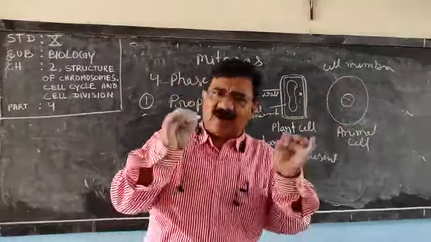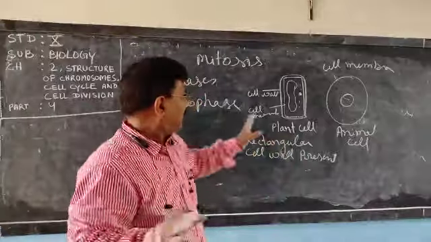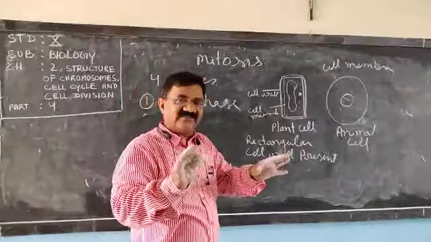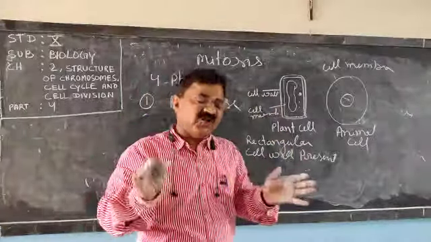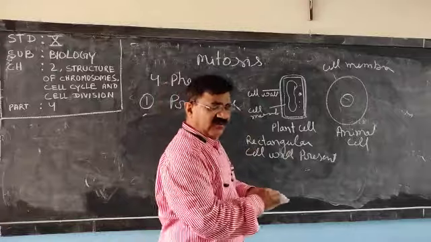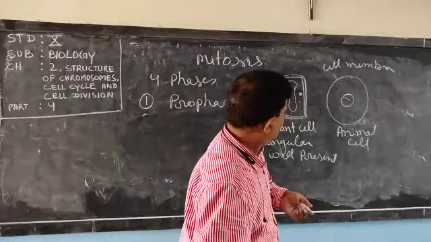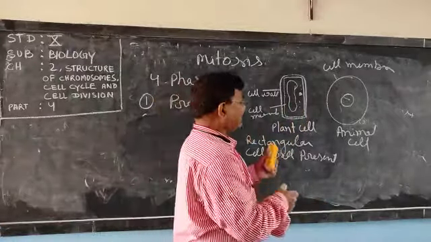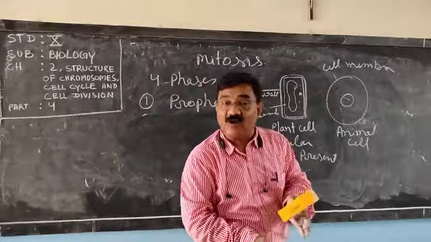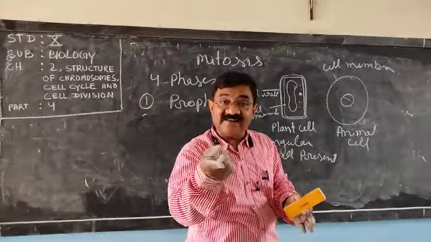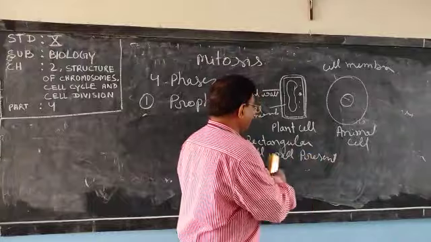And almost the process is the same in both, but I will show you the diagram. Now listen. In plant cell, centrioles are not present. Centrioles are present in animal cell.